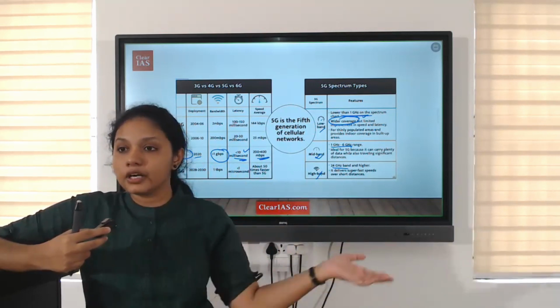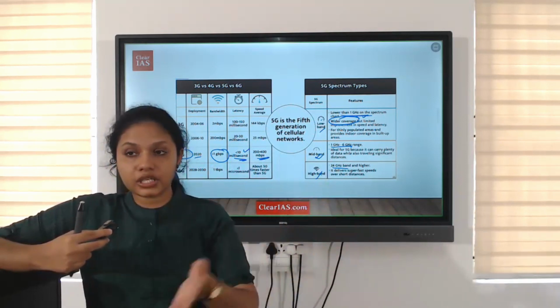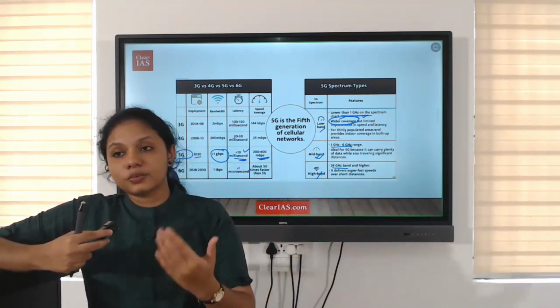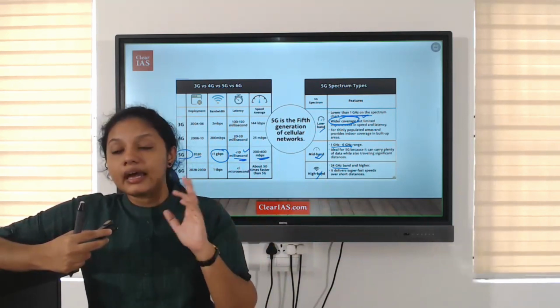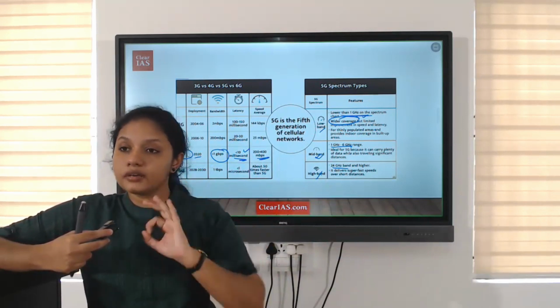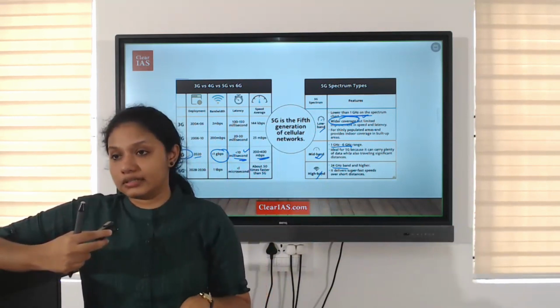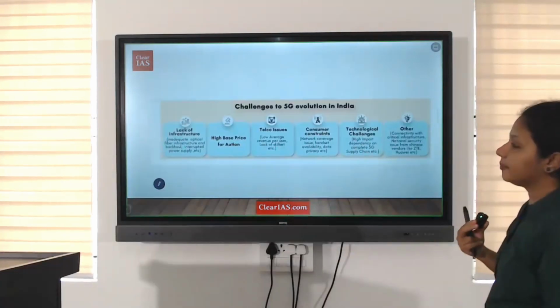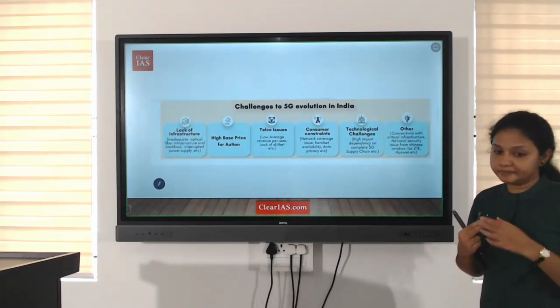Mid band means nearly 1 to 6 gigahertz. It is ideal for transmission and is mostly used. Then the next one is high band, above 24 gigahertz, and it can have super fast transmission speed, but the problem is the shorter distance. Clear? Okay. But what are the challenges of the evolution of 5G in India?